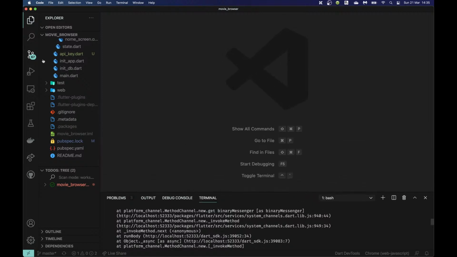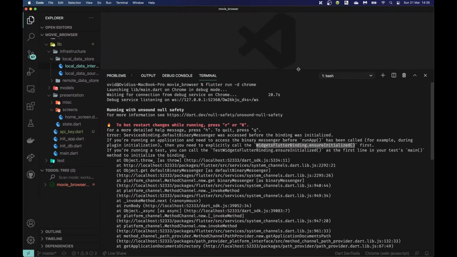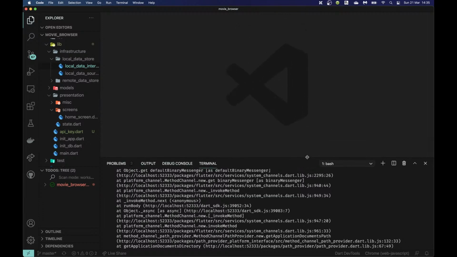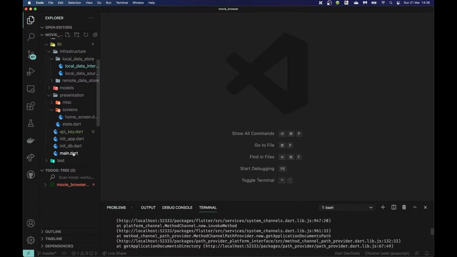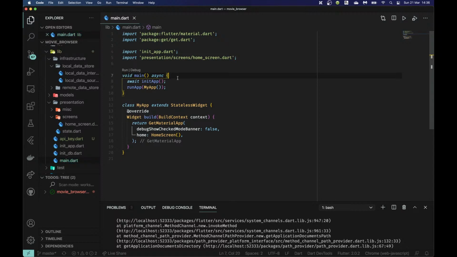So you're not always going to need this in your apps, but it turns out that in my app I do need this. And the error message, you guys can see, was very helpful. It told me the exact line of code I need to include. So what many people would do is just go to main.dart and insert it here, right? And that would be one way of doing it. And guys, again, I literally just copied this line of code from the error message. As I always tell you guys, that's one of the things I really like about Flutter. The developer experience is so much better than something like React Native. The guys over at Google really did their best to make it quite intuitive, to make it quite easy to code in this framework and using this language.